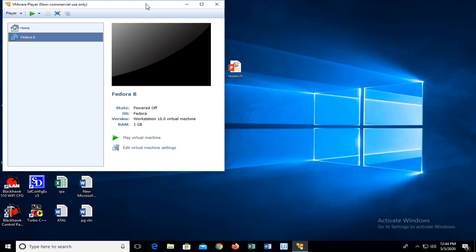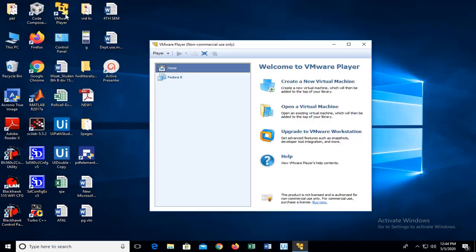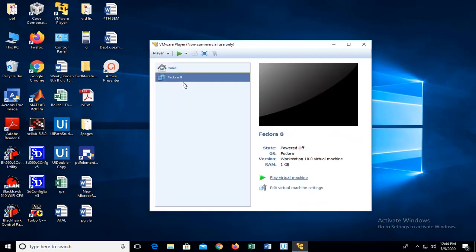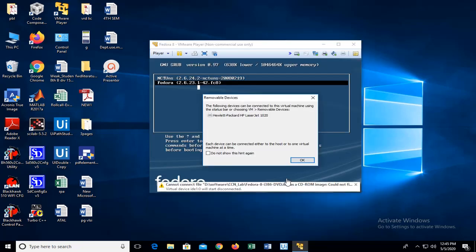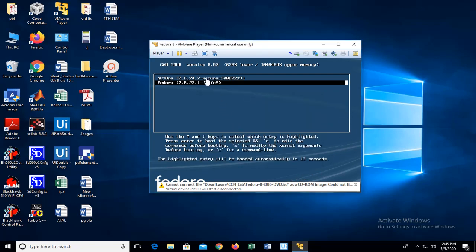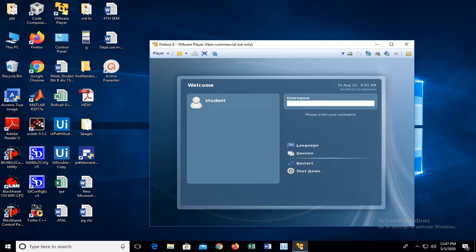In order to do that, click on VMware Player, then move on to Fedora. See, everything is installed prior to this. Then click on play virtual machine. So this selects this thing. In this, go and access NCTUNS. Since it is installed in our system, I'm able to access it. So please cross verify all these facilities on your system. So click on NCTUNS.